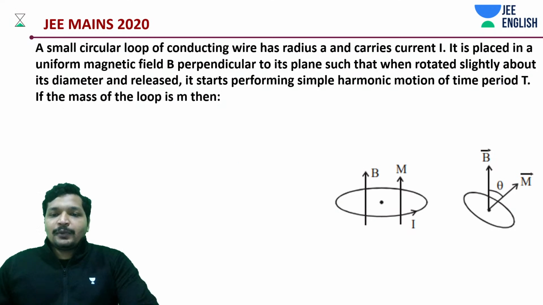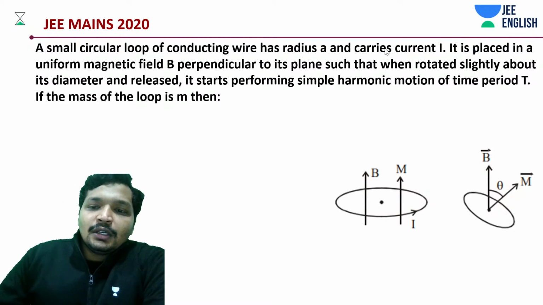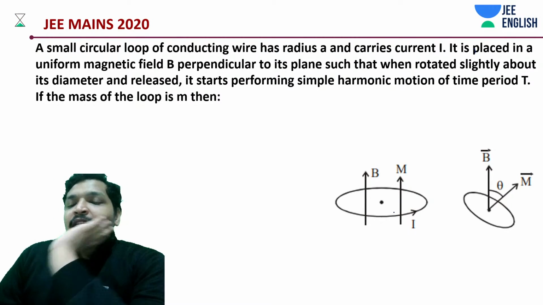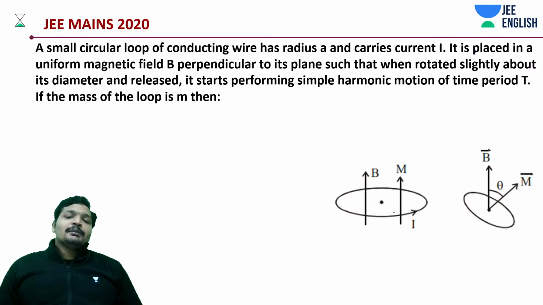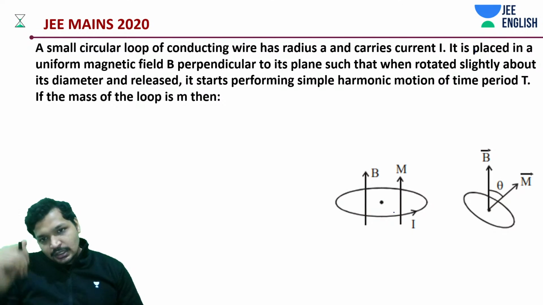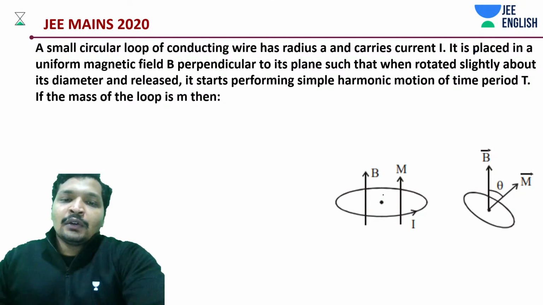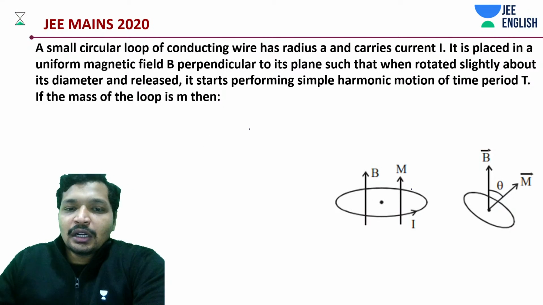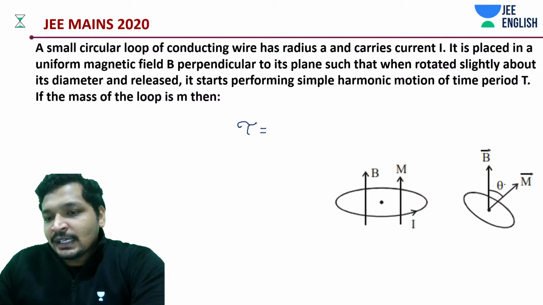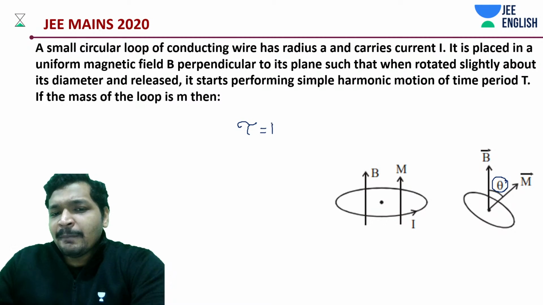Okay, now do this problem. First of all, this is the condition where current I is flowing, and the moment is outside and the field is outside. Probably the field should have been inside. Now in this case, what is the torque supposed to be? Let's say you have tilted it by a small angle theta. It's supposed to be m b sine theta.